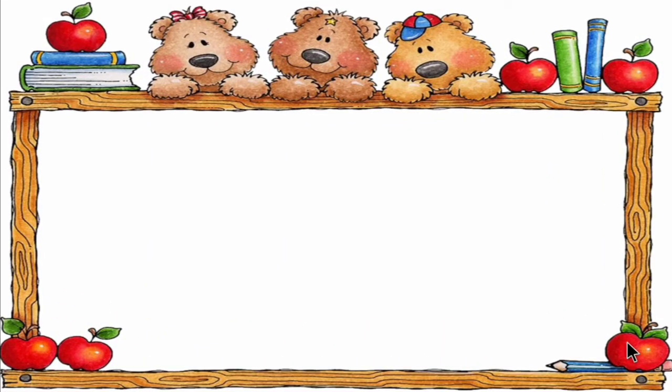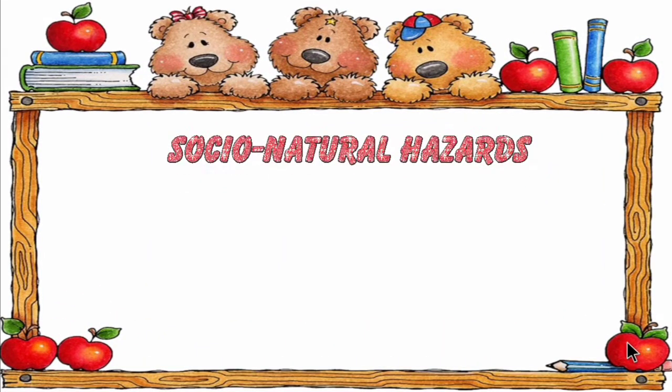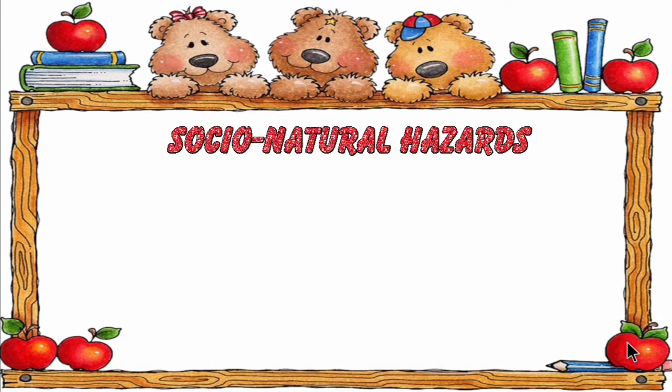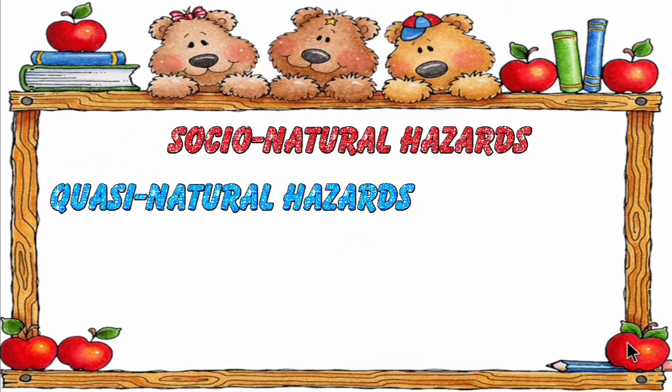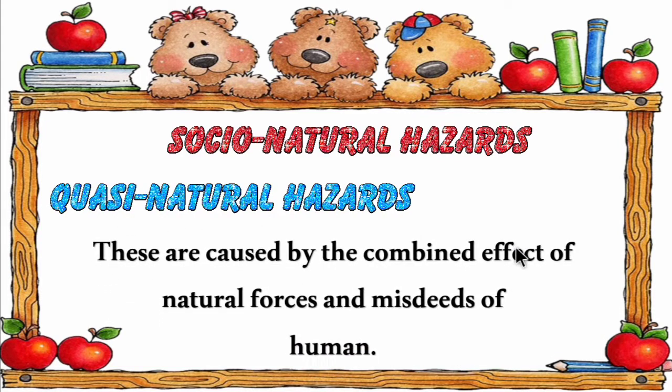Now let's move on to the third type of hazards based on their cause of occurrence, that is socio-natural hazards. Socio-natural hazards are also called quasi-natural hazards. These hazards are caused by the combined effect of natural forces and misdeeds of humans. So the socio-natural hazards are caused by the combined effect of natural as well as man-made hazards. Let's see some examples for better understanding.